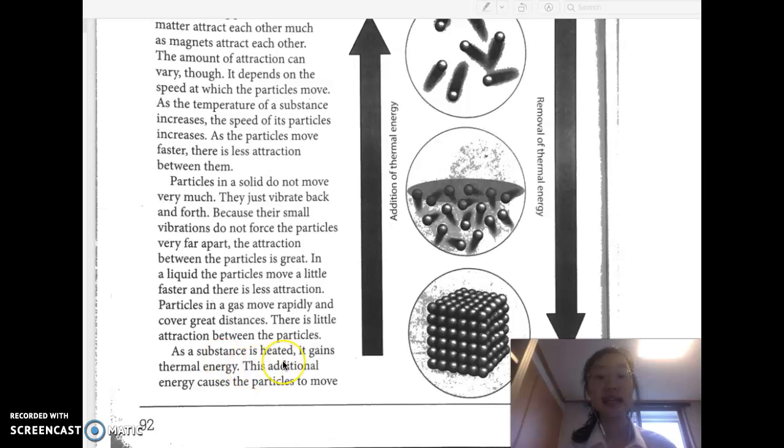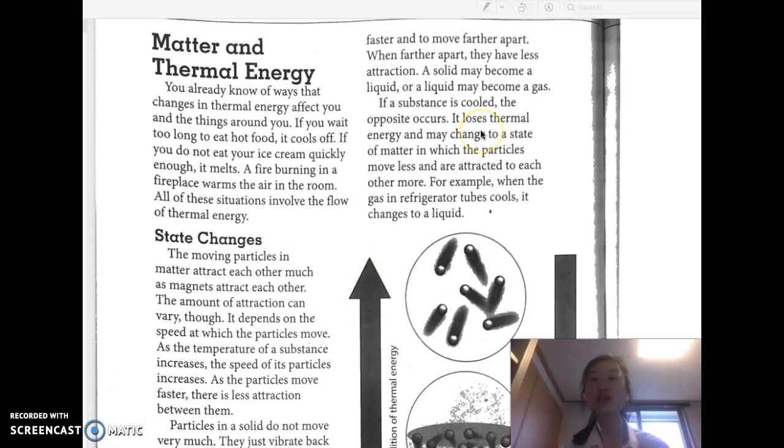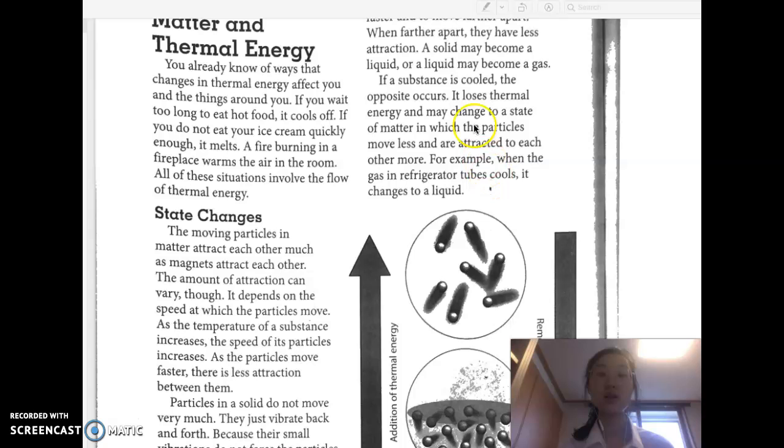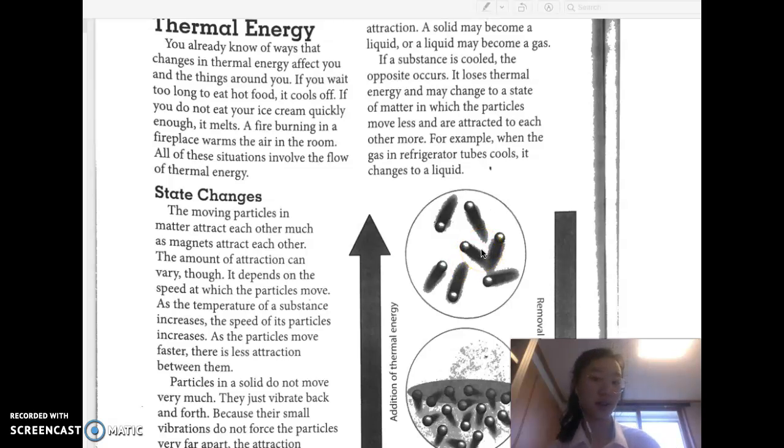As a substance is heated up, it gains thermal energy, and this additional energy causes the particles to move faster and to move further apart. When they're further apart, they have less attraction. A solid may become a liquid, or a liquid may become a gas. And if a substance is cooled, the opposite will occur.